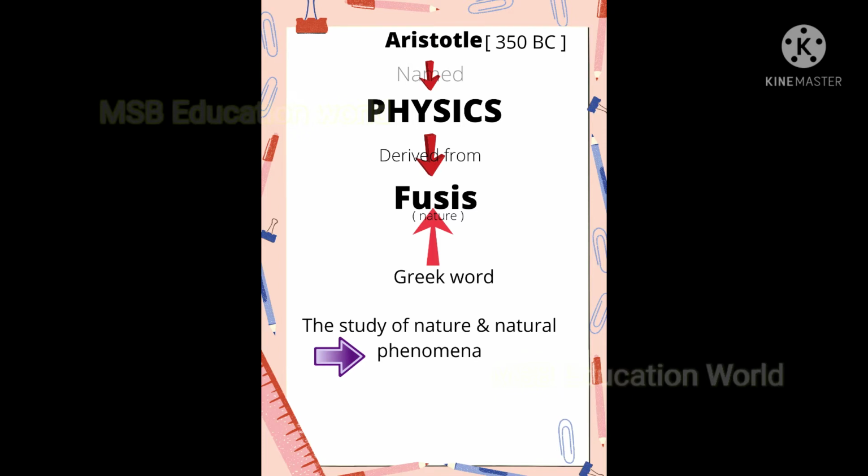One of the fundamental questions in physics is: what is called physics? The study of nature and natural phenomena is said to be physics. The word physics is derived from the Greek word physis, which means nature. The name physics was first introduced by Aristotle in the year 350 BC. Physics is considered the most basic of all sciences, and it is a fundamental science that helps to uncover the laws of nature.